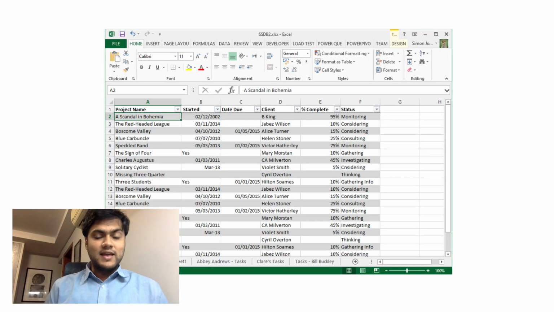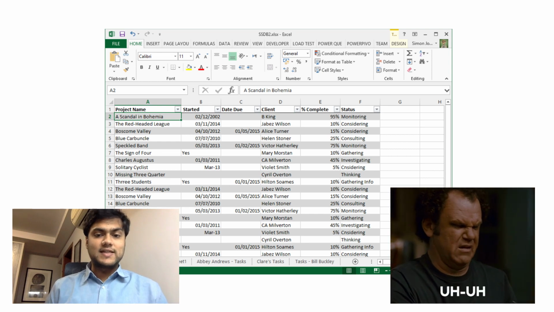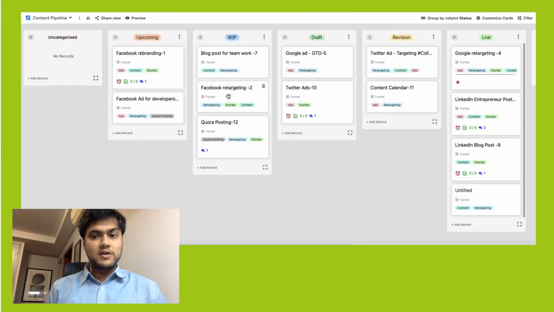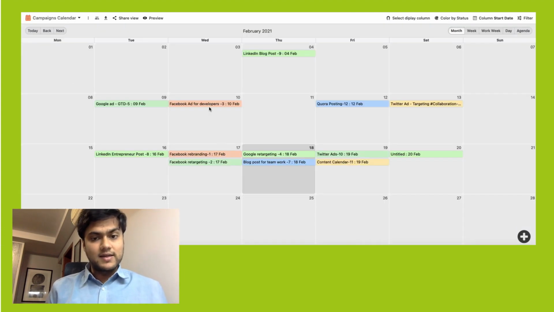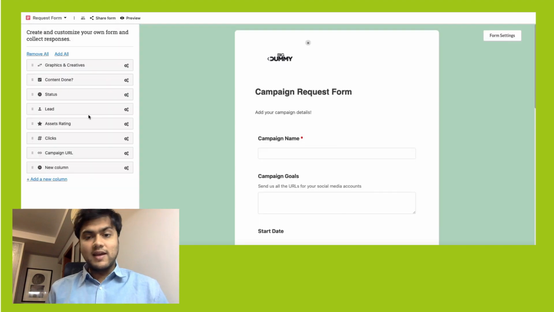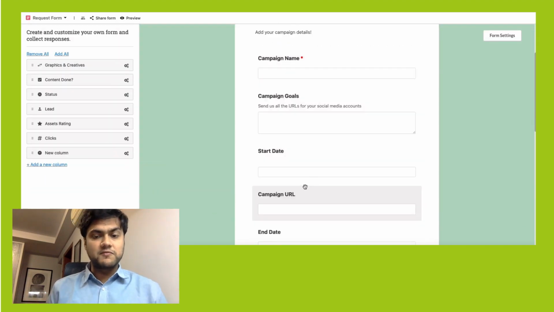Fourth, in a spreadsheet, you always see data in a table. With databases like StackBy, you can visualize your data not only in a table, but in multiple views like a pipeline, a calendar, a gallery, and even create custom forms to bring in information from anywhere.